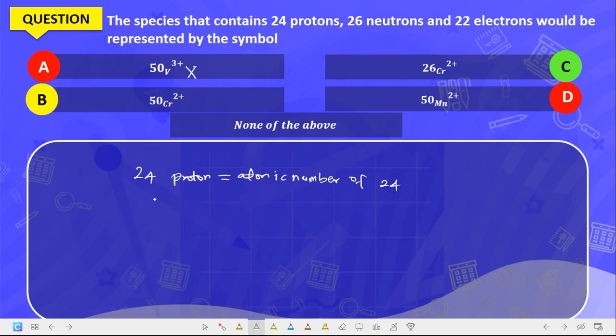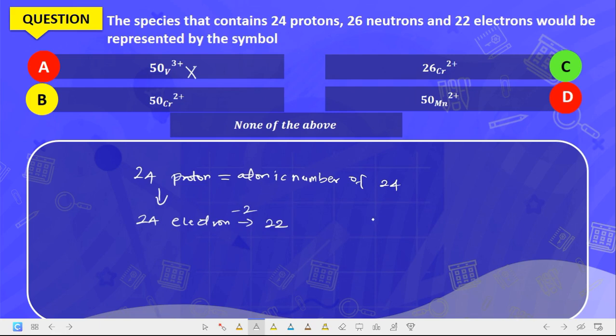Now remember, for a neutral atom, the atomic number must be equal to the number of electrons. So automatically it must also have 24 electrons if it is neutral. But in this case, it was given to you that it is what? 22. It means that 2 electrons are no longer here. Are we getting it? It has lost 2 what? Electrons.